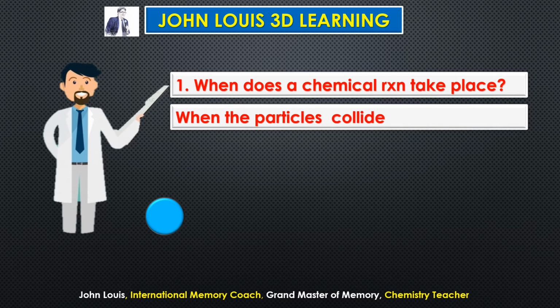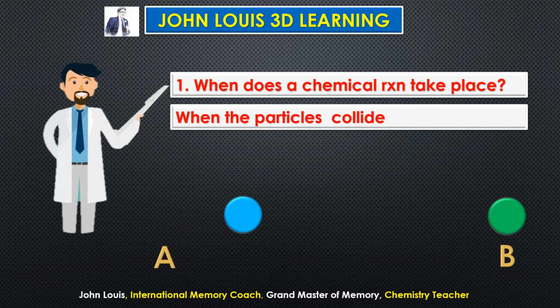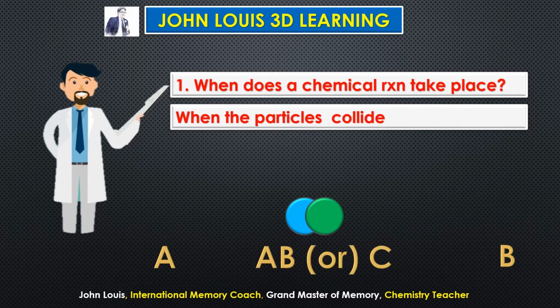See here, this is one chemical substance A. So let us take the other chemical substance B. They will be moving around in the substance, the molecules will be moving around. Therefore, when they come close together at any point, what will happen? They collide with one another and form a new product. So maybe A, B or C, some name, a different product will form. Okay, hope you understood this.